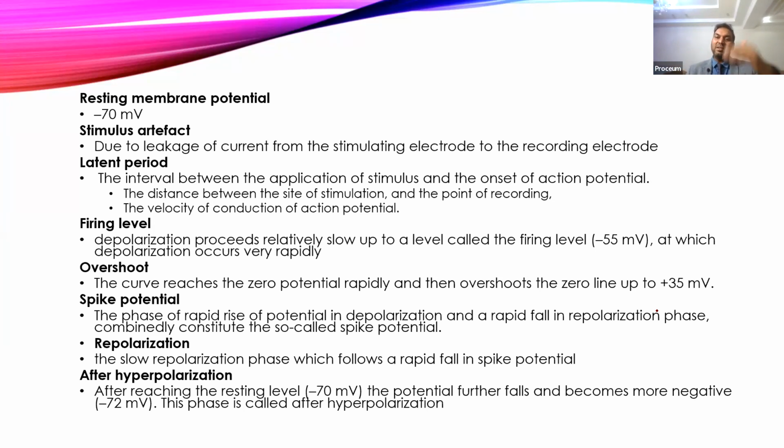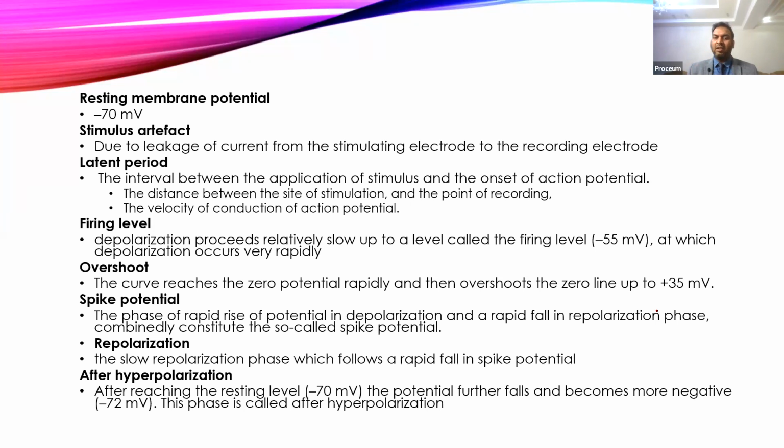Then it will cause a rapid increase in the membrane potential, that is called overshoot. This phase is called the depolarization phase, and it can go above zero, up to plus 30 to plus 40 millivolt, and that phase is called spike potential. From there the membrane potential starts decreasing, and that is called the repolarization phase.